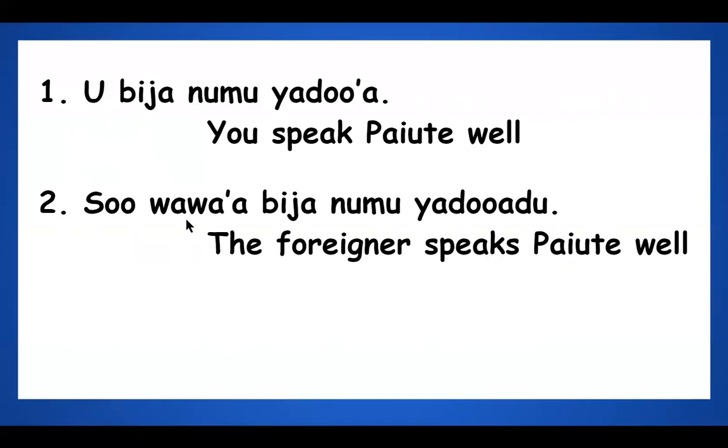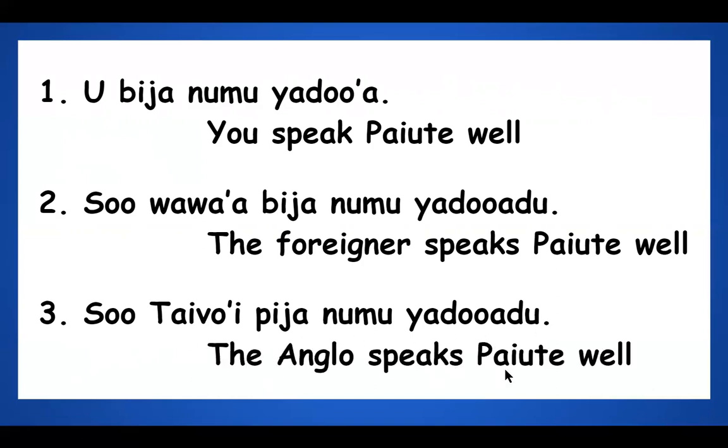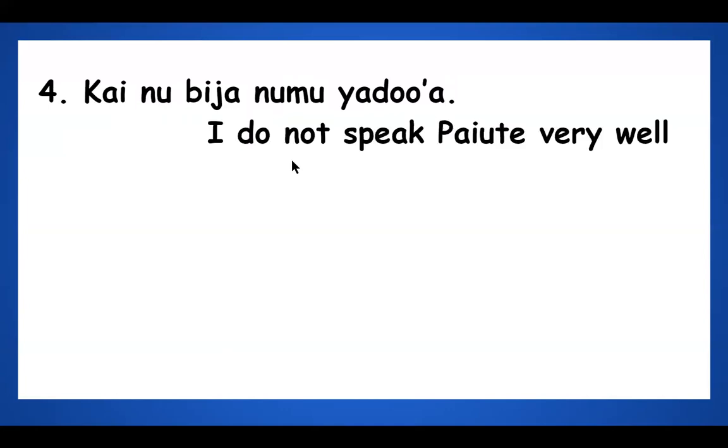Okay, it doesn't make them Numu, but sometimes many people were bi or trilingual back in the days, and maybe even four different languages. So Wawas could speak Numu from time to time. Number 3, Sureba o Bijan Numu Yaruade means the Anglo speaks Paiute well. Number 4, Kaine Bijan Numu Yaru'a. I do not speak Paiute very well.